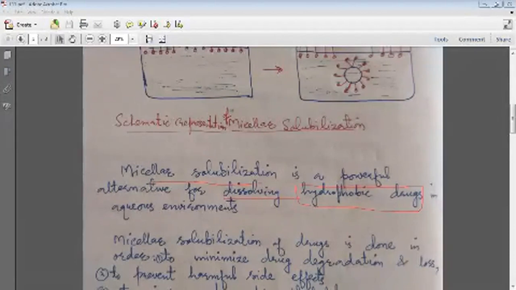You have to remember this very important term, hydrophobic drugs. The drugs which are soluble in water, we don't need this micellar system for those, because they are easily soluble in water. Now we will take hydrophobic drugs, those drugs which are poorly or do not solubilize in aqueous environment. For that we need micellar system.